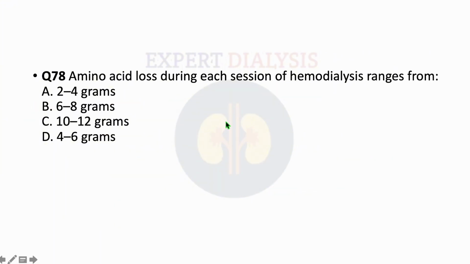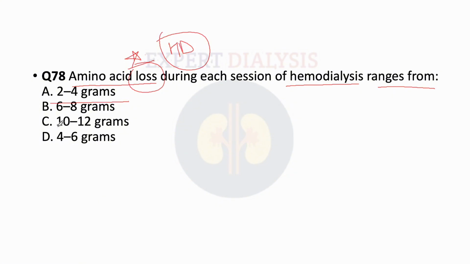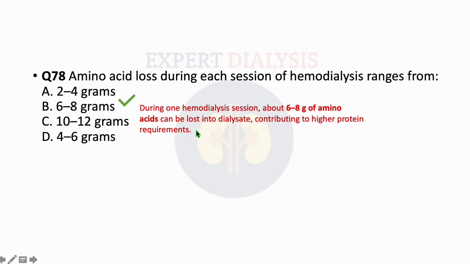Moving ahead to the eighth question, it says amino acid loss during each session of hemodialysis ranges from. So here they are asking us the amount of amino acids that we are going to lose during one particular HD session. Option A says 2 to 4 grams, option B says 6 to 8 grams, option C says 10 to 12 grams, and option D says 4 to 6 grams. So we generally lose around 6 to 8 grams of amino acids during one particular HD session.